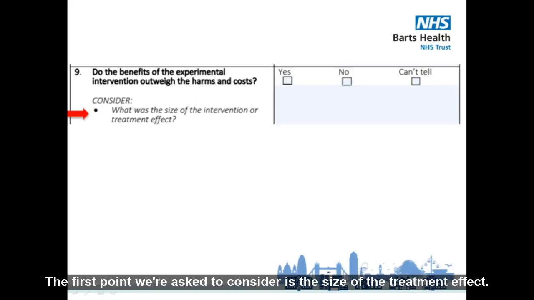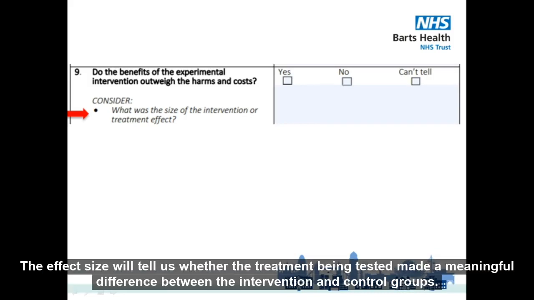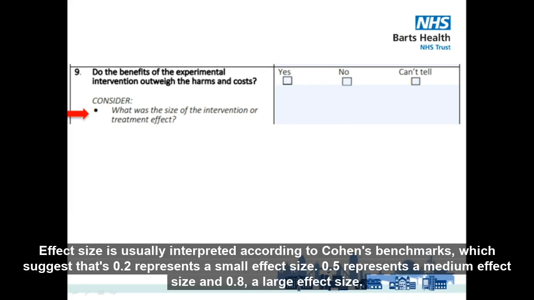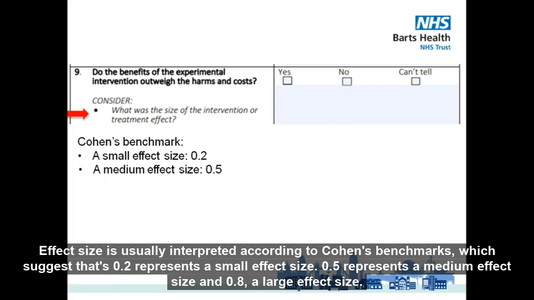The first point we're asked to consider is the size of the treatment effect. The effect size will tell us whether the treatment being tested made a meaningful difference between the intervention and control groups. Effect size is usually interpreted according to Cohen's benchmarks, which suggest that 0.2 represents a small effect size, 0.5 represents a medium effect size, and 0.8 a large effect size.